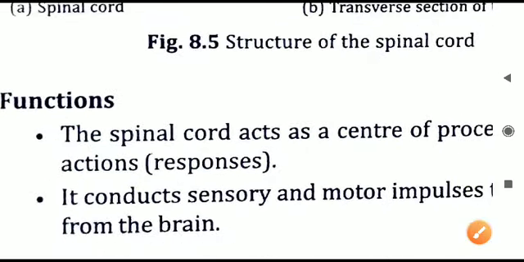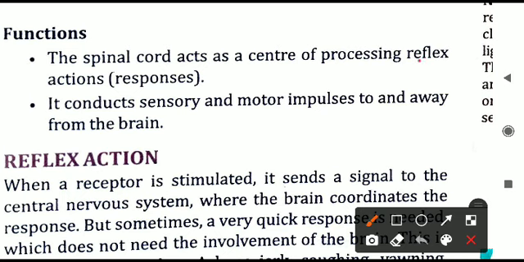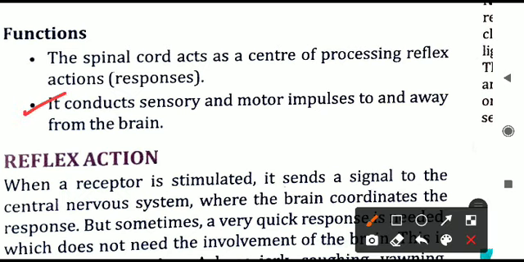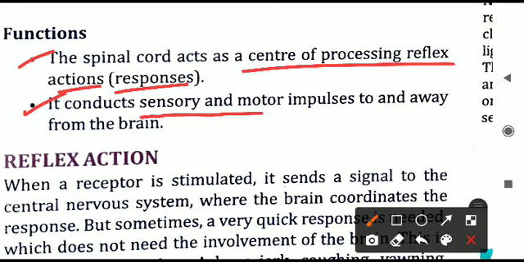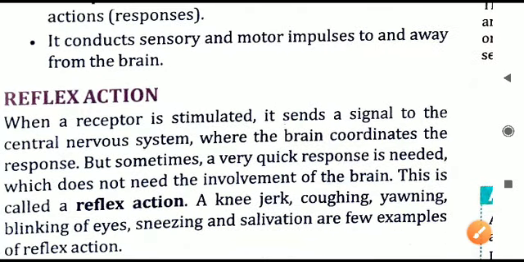The spinal cord acts as a center for processing reflex action. Multiple times you have seen now that the spinal cord is the center of reflex action. Whatever response has to be given by the body parts, especially the hands and the legs, is performed by the spinal cord only. The brain will not be involved in this case. Only the spinal cord will do all these things. Second point: the spinal cord conducts sensory and motor impulses to and away from the brain. So it is also a connecting link between the various parts of the body and the brain. Any message going to the brain will first move to the spinal cord.